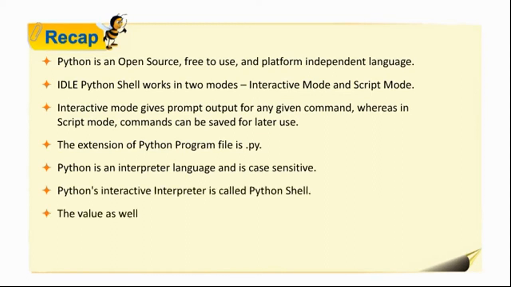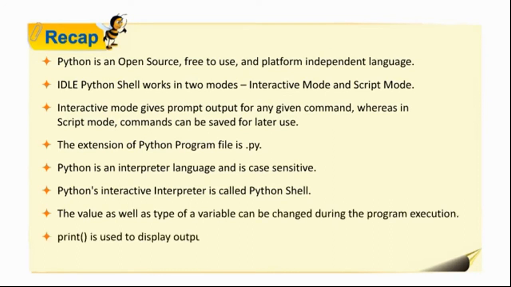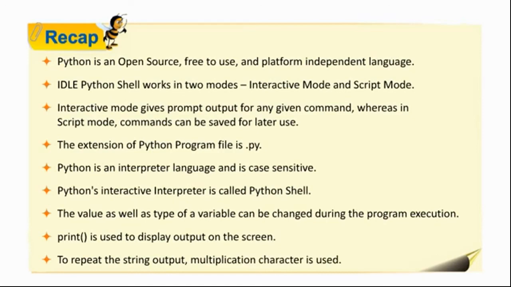The value as well as the type of a variable can be changed during program execution. print() is used to display output on the screen. To repeat the string output, the multiplication character is used. With this, we are finished with the chapter. Thank you.